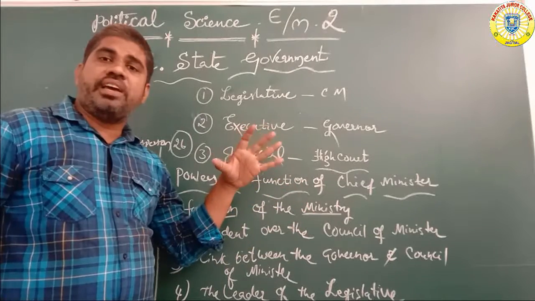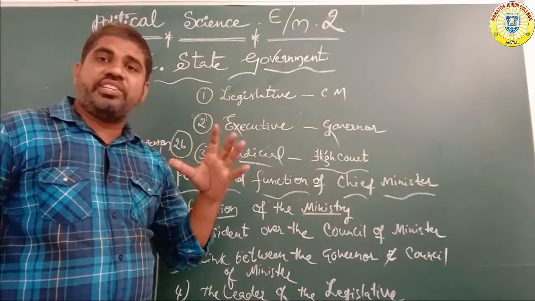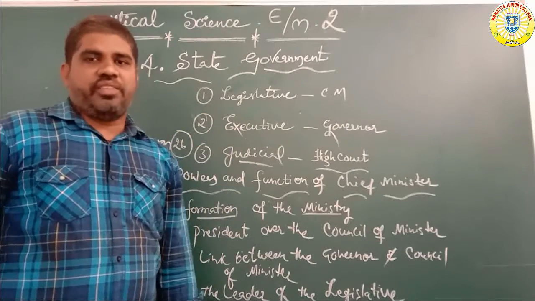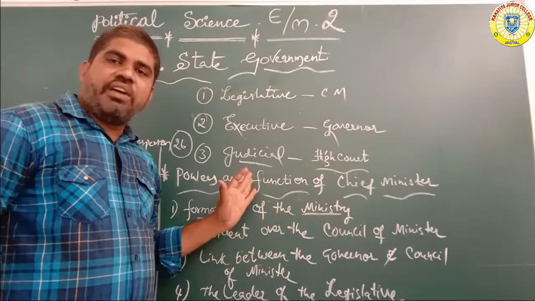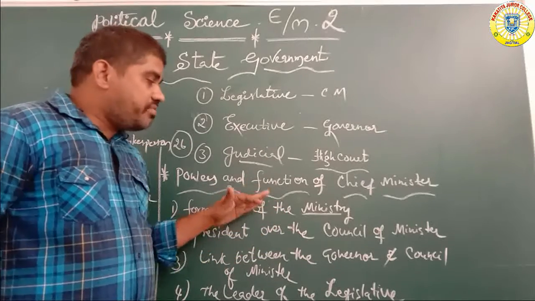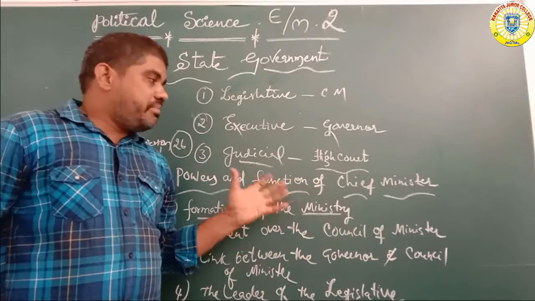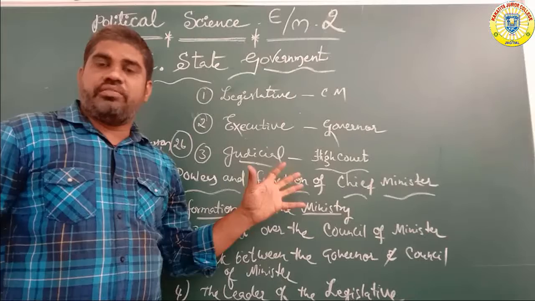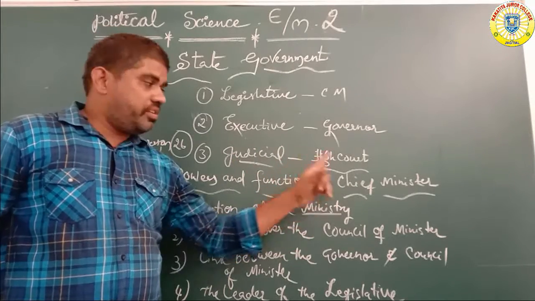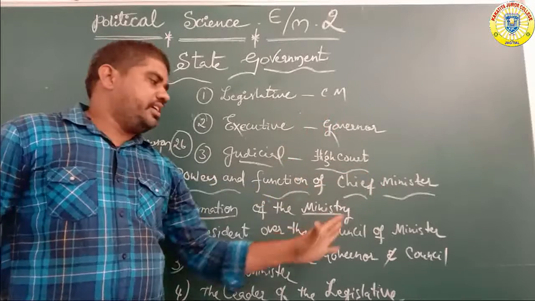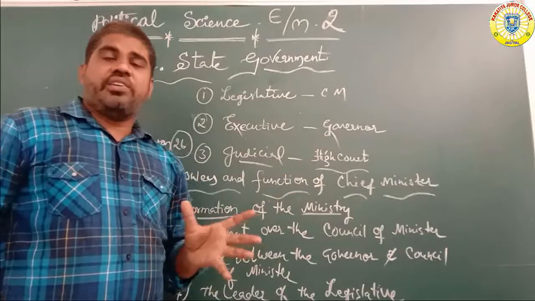the first citizen of the state. Who is the first citizen of the state? The governor. So the formation of the ministry is mainly controlled by the chief minister only. The chief minister and the other state level ministries are all under the control of the cabinet level.